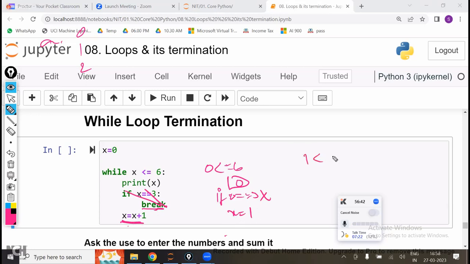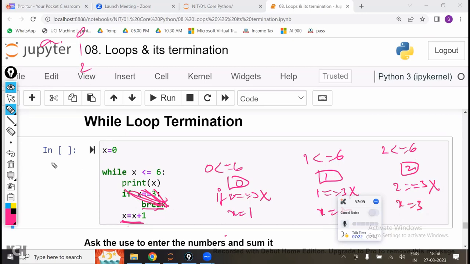Now 1 is less than or equal to 6, print 1. 1 will be printed. Now 1 is equal to 3? Again, condition not satisfied. If will not work, but x is equal to 2. Now 2 is less than or equal to 6. Condition satisfied. 2 is equal to 3? Again, condition not satisfied. So the if block will not work, and x is equal to 3.